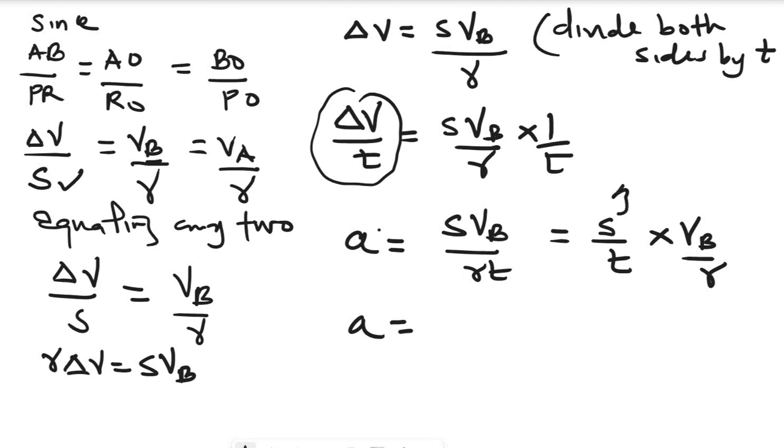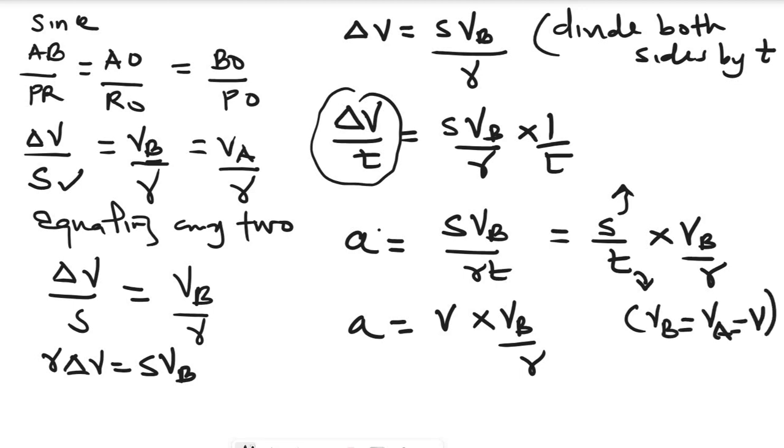S is distance, T is time, and distance over time is velocity, multiplied by VB over R. Since in circular motion the speed is the same, VB is the same in magnitude as VA, so we can call it V. Acceleration is V times V over R, which gives V squared over R. This is the formula and the proof for centripetal acceleration.